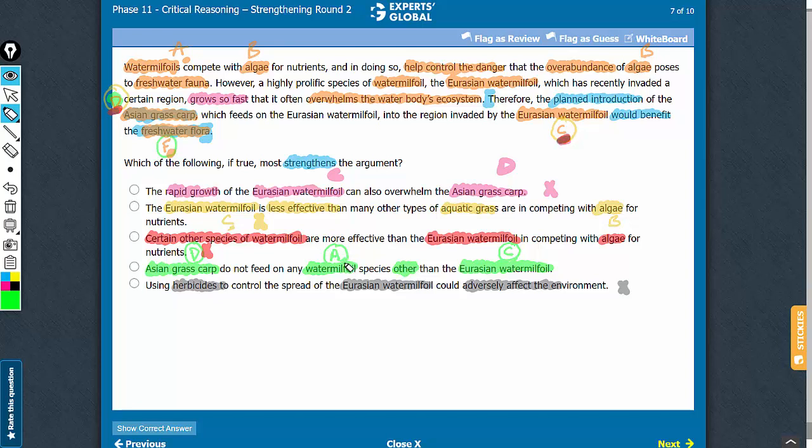favor of the plan because A is something useful. We want to control C, but we do not want to harm A. And therefore, if D does not affect other species of A, then that is useful information in suggesting a higher chance of success of the plan. D is the correct answer choice.